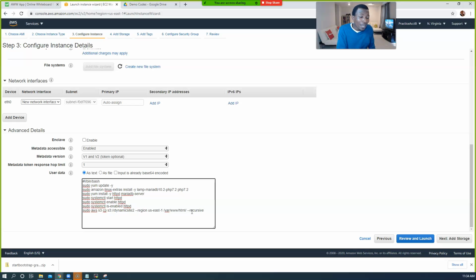Yes, but remember, MobaXterm still has its purpose, right? Maybe you want to do something beyond all of this. You're an admin. You want to delete something on the server or something. You still need to be able to remote in. This is just the initial stage, something to make it faster for you to do something on that machine before you get inside of the machine. In this case, this code that I'm giving you guys will already copy the code from S3 and put it in the folder that is created by Apache. So all of that will already be done if this server launches. So we don't have to do all of this again. Anything beyond this, then you have to remote into that machine and do that. Okay, all right, so go ahead now, guys.